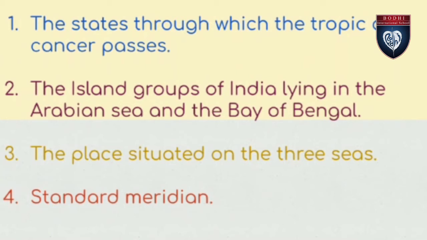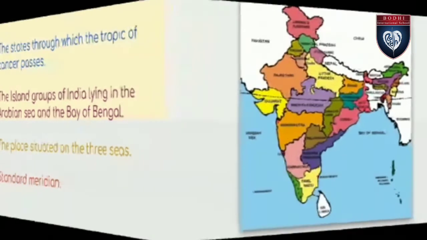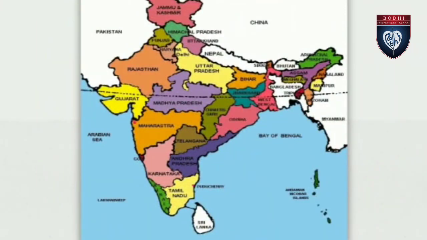Next question, the island groups of India lying in the Arabian Sea and Bay of Bengal. In this map you can find the Arabian Sea and Bay of Bengal. In the Arabian Sea, you can find the Lakshadweep group of islands, and in the Bay of Bengal, you can find the Andaman and Nicobar group of islands. These two are the groups of islands lying in the Arabian Sea and Bay of Bengal.